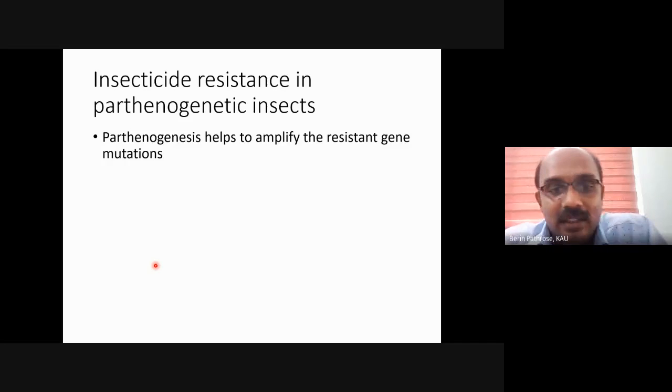Then coming to the next kind of mechanism, that is insecticide resistance in parthenogenetic insects. That is pretty easy, because if there is a resistant insect, and that insect is an aphid, which is parthenogenetic, all the offspring will be resistant. That means asexually reproducing insects can develop resistance pretty quickly.